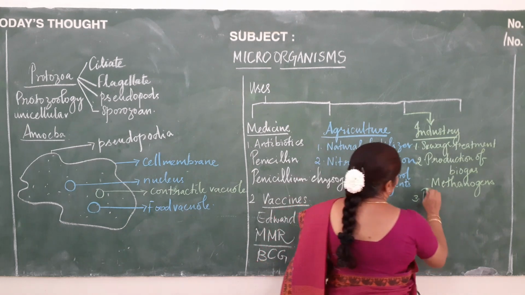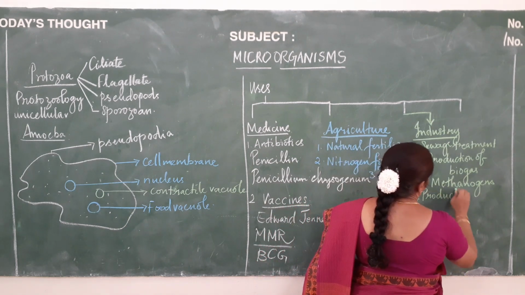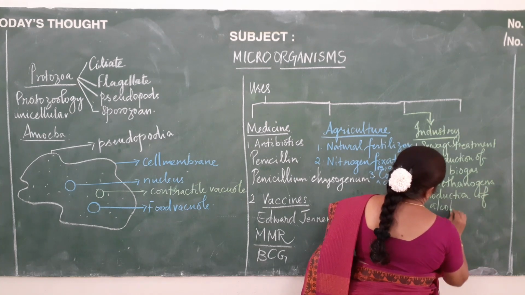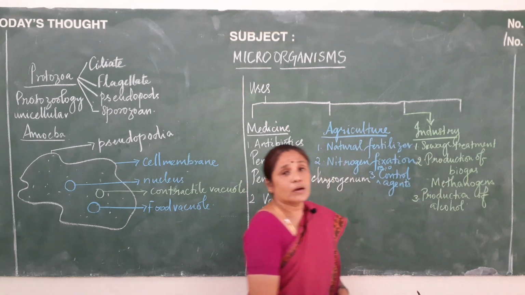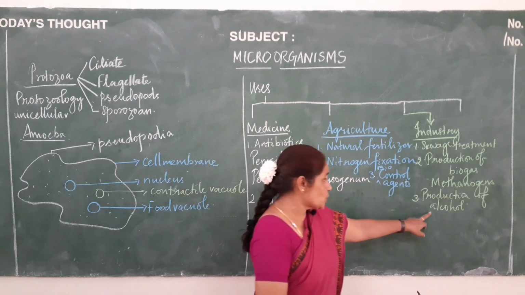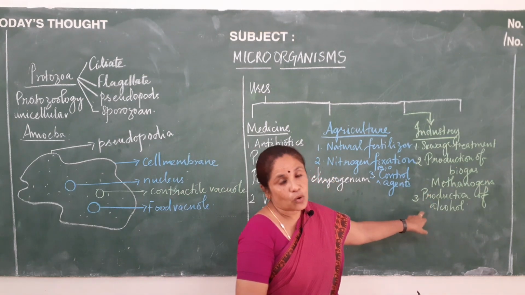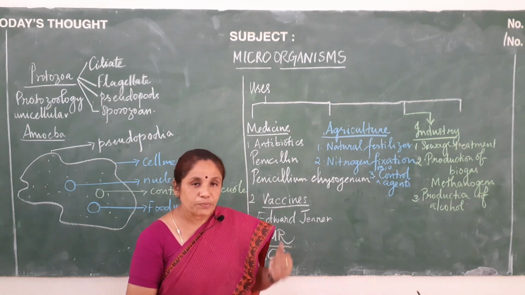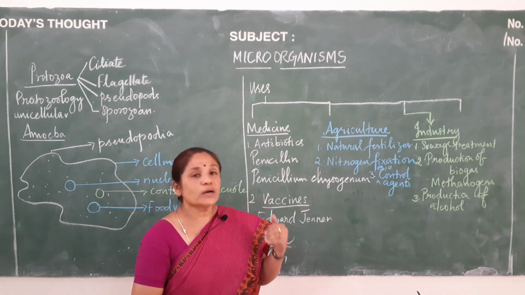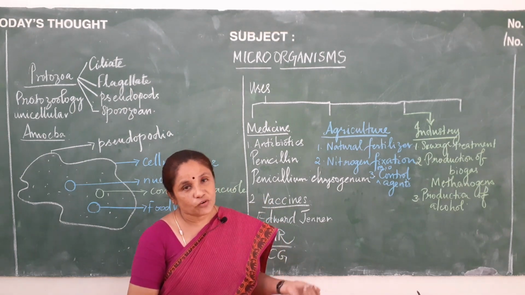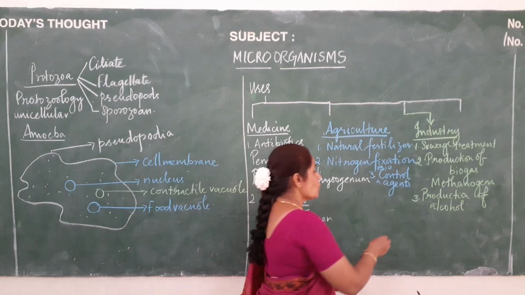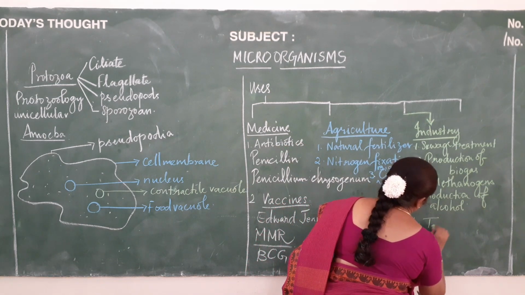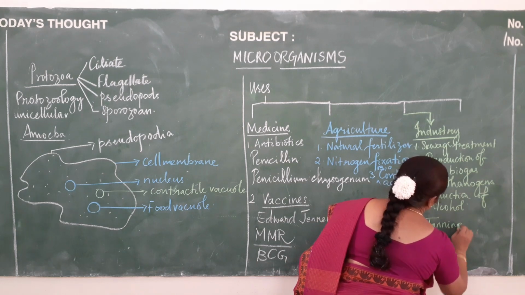The next one will be production of alcohol. Especially yeast is very much useful in the production of alcohol. How yeast is helpful, let us see. By the fermentation of yeast, especially the sugar in grapes, it is getting fermented to alcohol.